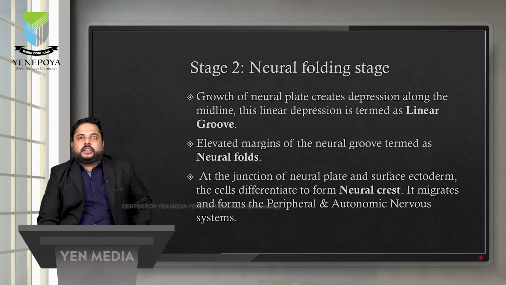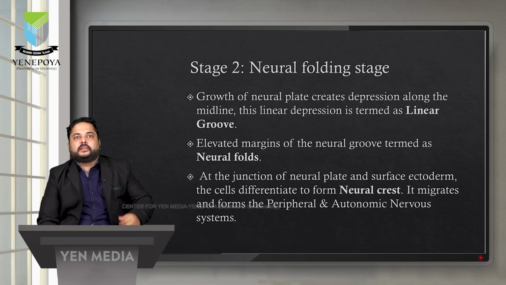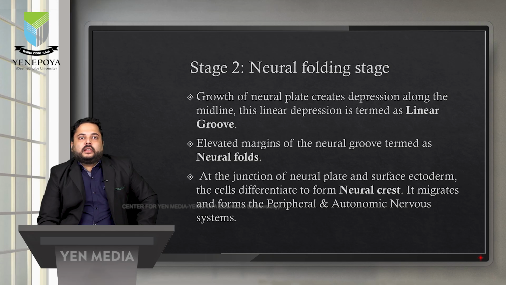So coming to the next stage, that is called the neural folding stage. In this stage, the neural plate starts folding in an M-like fashion. So there are two crests and one trough, that is one depression along the midline craniocaudally. Those two crests are termed as neural folds, the elevated margins, and the groove is termed as the neural groove.